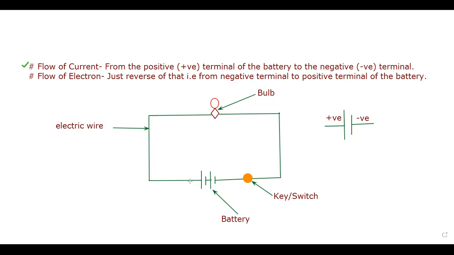So what is the flow of current? अभी हम लोगों ने यहाँ पे बताया कि the flow of current will be from the positive to the negative terminal. So the flow of current will be in the direction from the positive to the negative. That means from here to here. First the current will flow from this terminal, then to this terminal, then to this terminal.